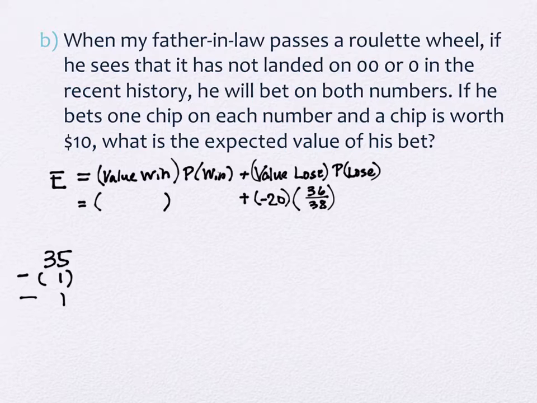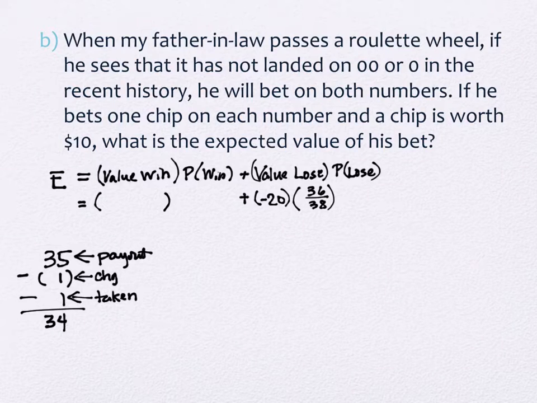Can you picture it happening? Okay, so this one just changed locations. It was played and it was given back. This one was taken because it was on the wrong number. And then this was the payout. So the grand total that he actually has is 34 chips, new, like in his pocket now, that he didn't have before. And that would represent how many dollars?